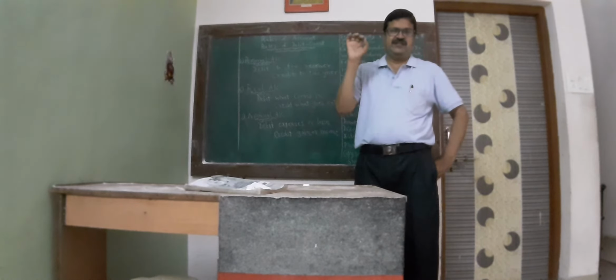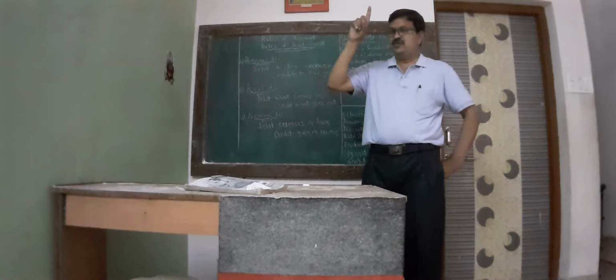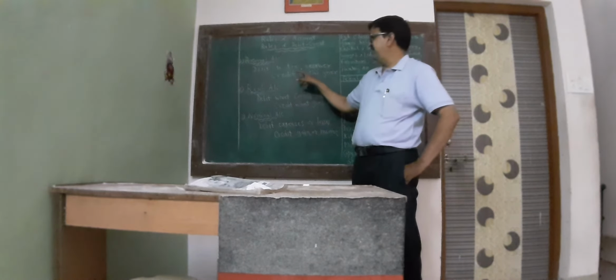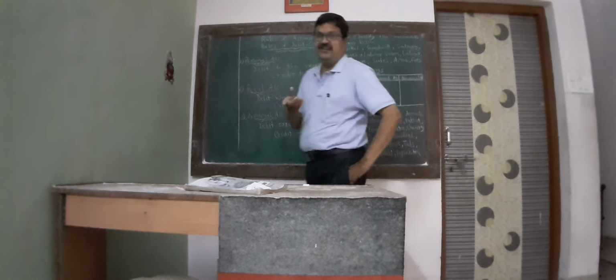For example, goods of 20,000 sold to Nikud. The goods go out, but Nikud is the receiver. So Nikud account is always debited. Debit the receiver and credit the giver.